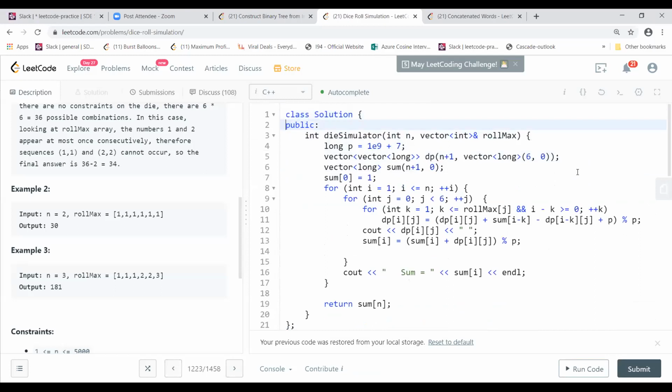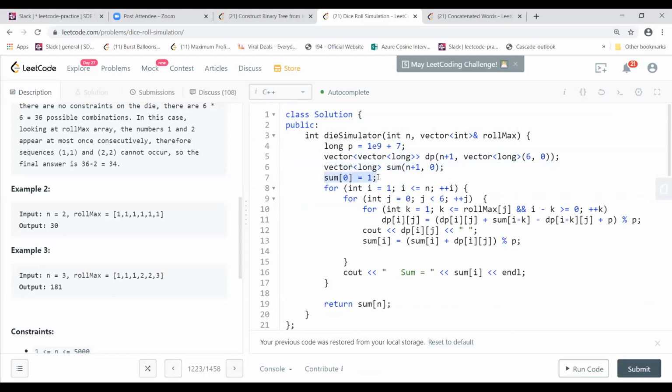Well, it's DP actually, similar to what I used in one of the discussion sessions. I'm using this DP array, which is a 2 dimensional array. So n I'm considering as rows, and I'm using an extra row in this case, and I'm using 6 dice as the columns.